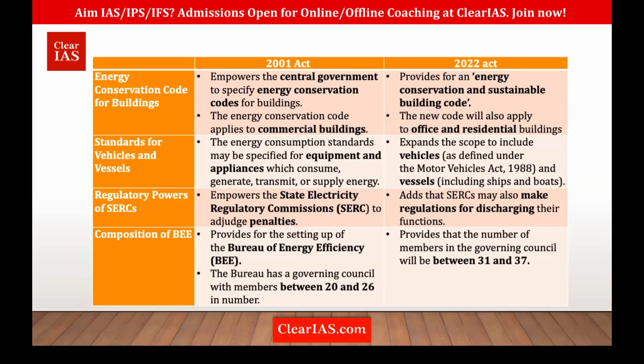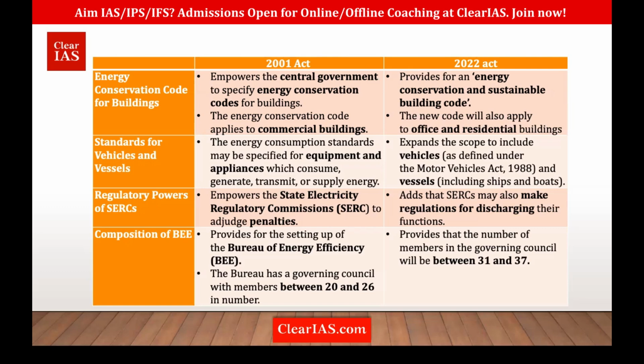The 2001 Act empowered the central government to specify an energy conservation code for buildings. The latest Act improvised it to not just energy conservation but also a sustainable building code. Another change is that earlier it was just for commercial buildings, but now it is expanded to both office and residential buildings as well. That is, every residential or office building which is being constructed should follow the energy conservation code for buildings.